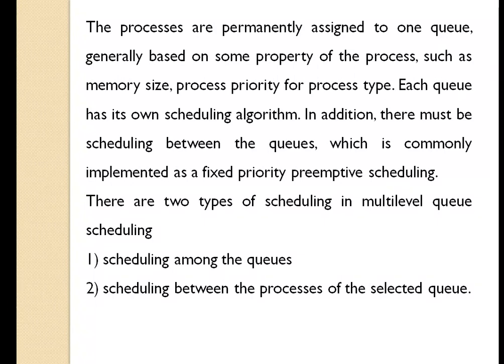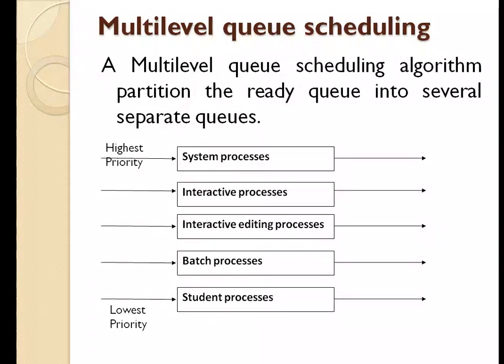As you can see in this example, there are 5 queues. The first queue will hold all the system processes. The second queue will hold all the interactive processes. The third queue will hold all the interactive editing processes. The fourth queue will have all the batch processes, and the last queue will have all the student processes.